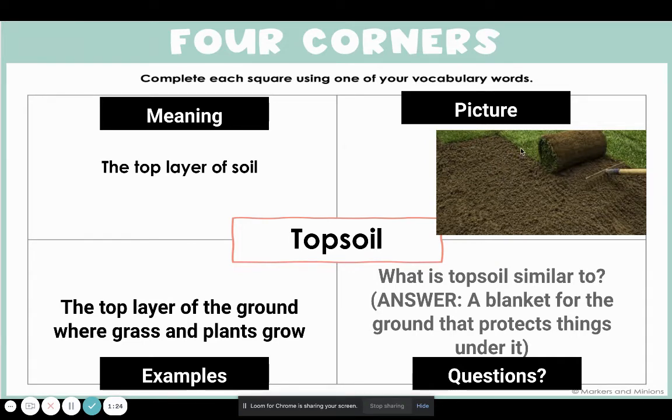Topsoil. And examples of this are the top layer of the ground where grass and plants grow, just like you see here in this picture. Now a question is, what is topsoil similar to? And the answer could be, it's kind of like a blanket for the ground and it protects everything underneath it. If we didn't have this blanket of grass, this topsoil, all this dirt would get dry and blow away. Go ahead and repeat or sign that word one more time, topsoil.